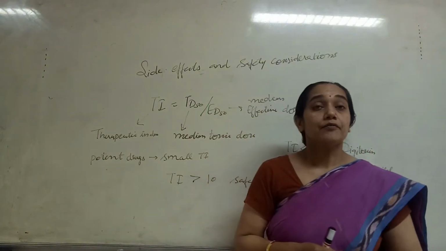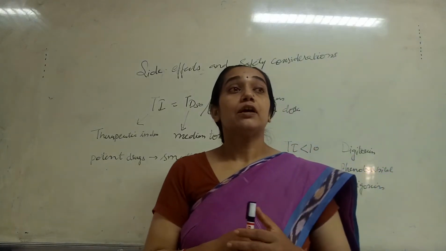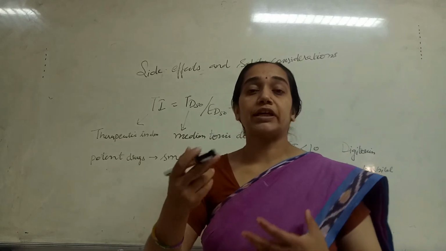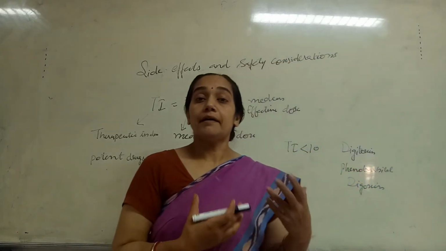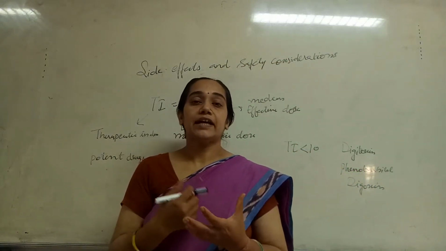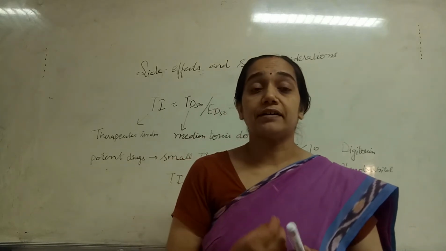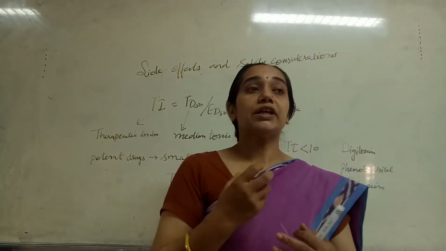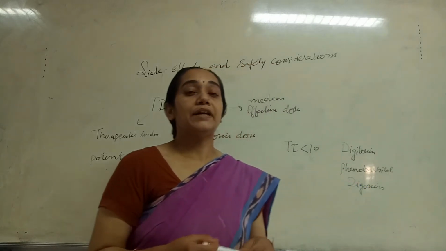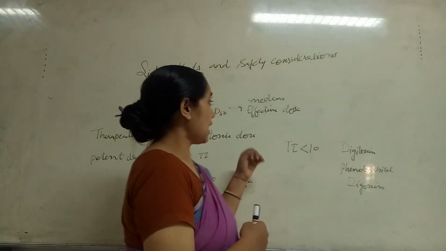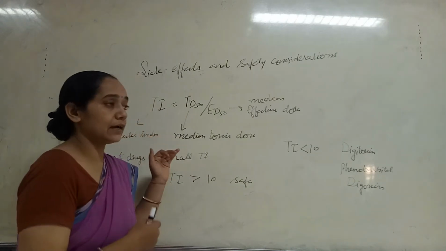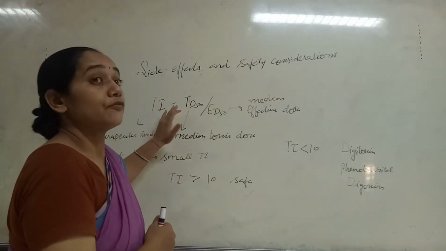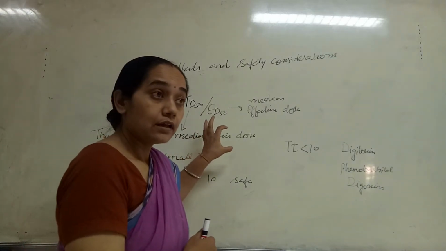For potent drugs, those which are effective in a dose range of 1, 2, 3, 5, 6, 10, 20, 30 mg, means the drug has a lesser dose to show the therapeutic effect, so it is termed a potent drug. Now, if it is a potent drug, then its toxic dose will be less.